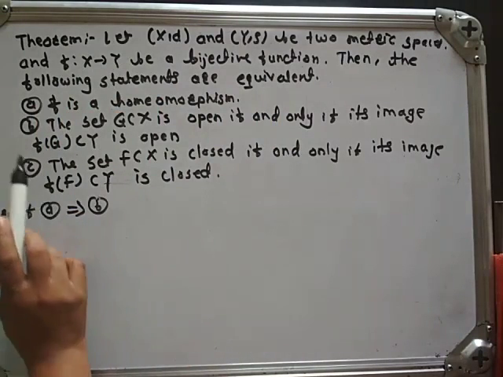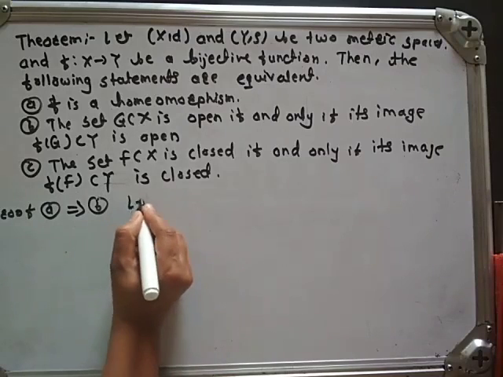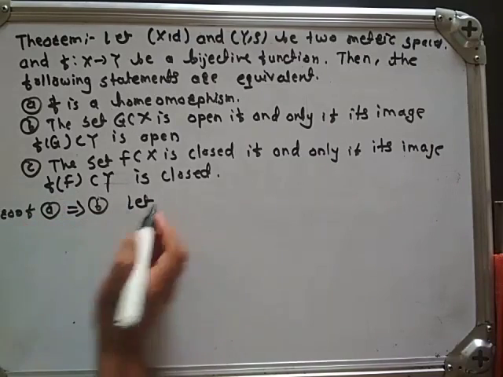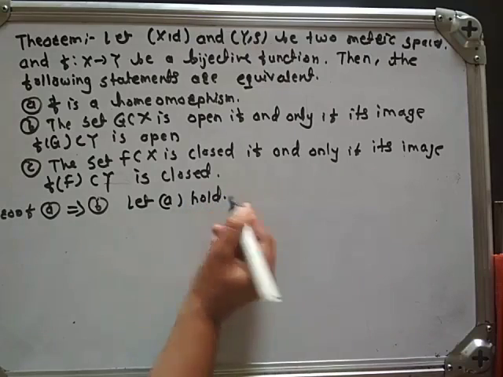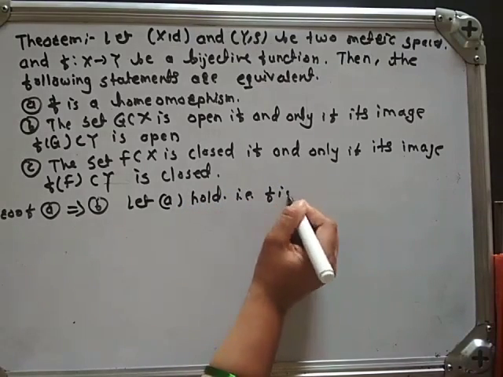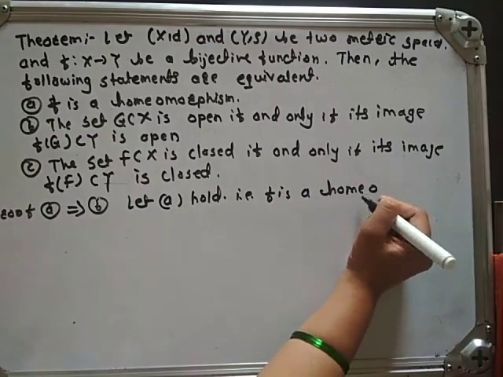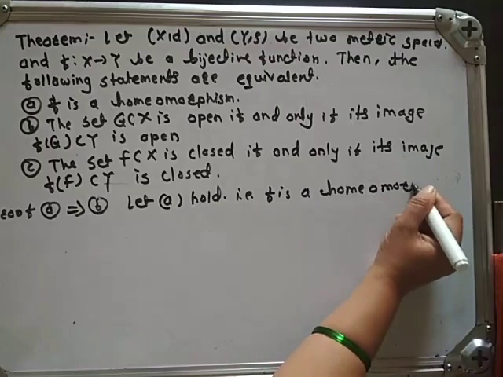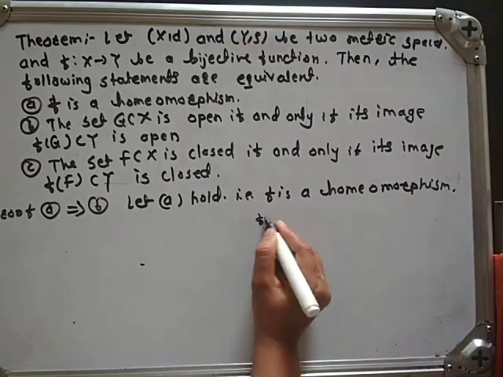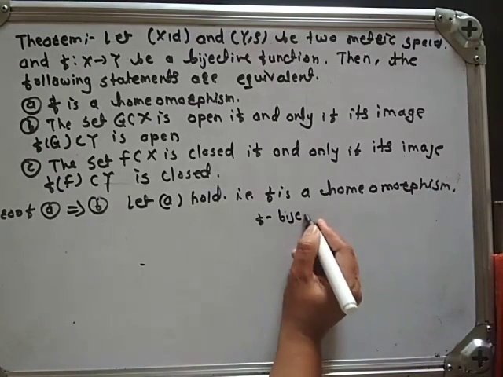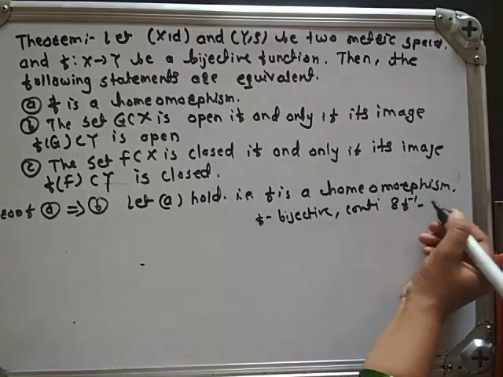First we will show that A implies B. For this, let A hold. A holds means that f is a homeomorphism. We have just seen the definition of homeomorphism: f is bijective, f is continuous and f inverse is also continuous.